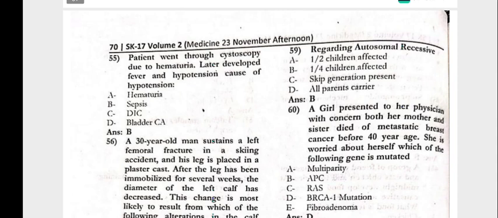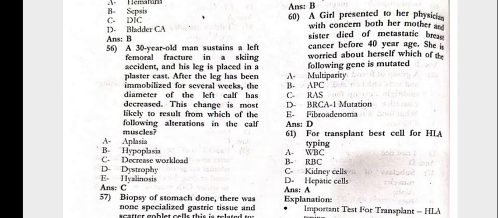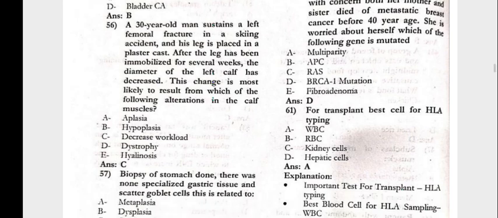Next, the patient went through cystoscopy for hematuria, later developed fever and hypotension. Cause of the hypotension would be the sepsis. A 30-year-old man sustains a left femoral fracture in a skiing accident, and his leg is placed in a plaster cast. After the leg has been immobilized for several weeks, the diameter of the left calf has decreased. This change is most likely to result from which of the following alterations? The calf muscles, that is the decreased workload.